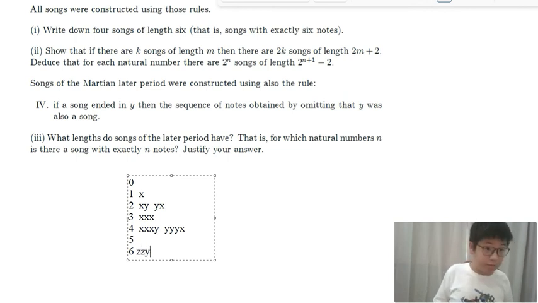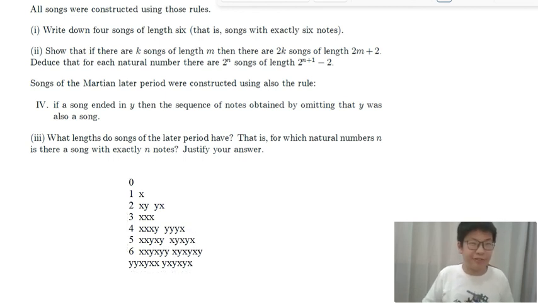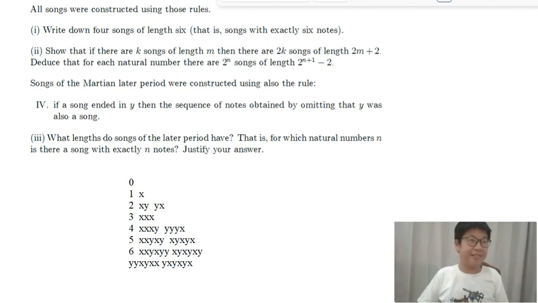Then we have these songs, and then we have 5, and we are going to omit a Y: X, X, Y, X, Y, and X, Y, X, Y, X. As you can see, the Martians are much more flexible in this. And so, if we can omit a Y from any song, we can have songs that span all natural number lengths. Well, wasn't that interesting?